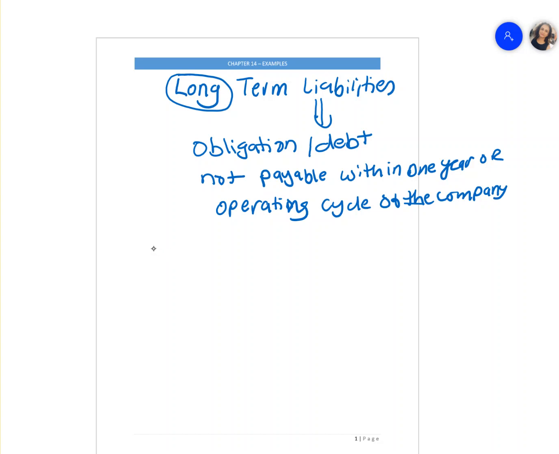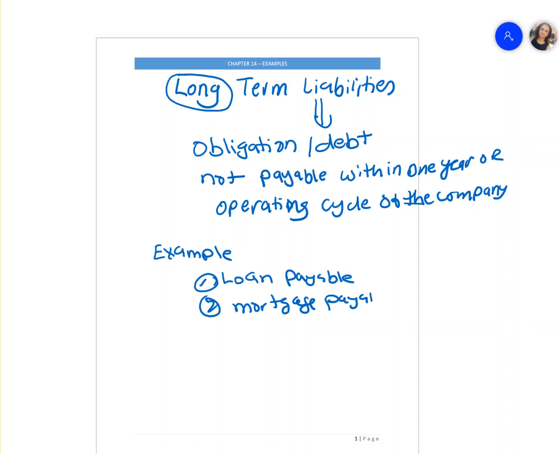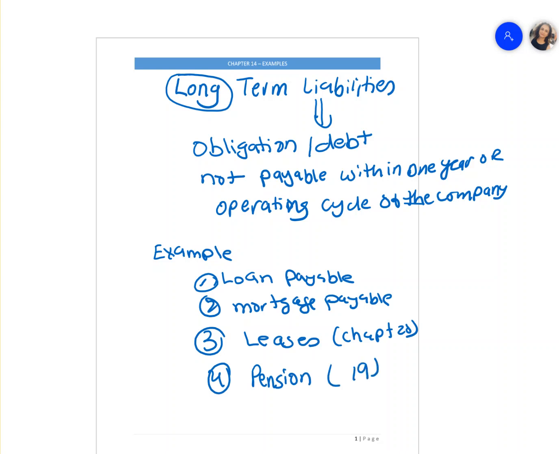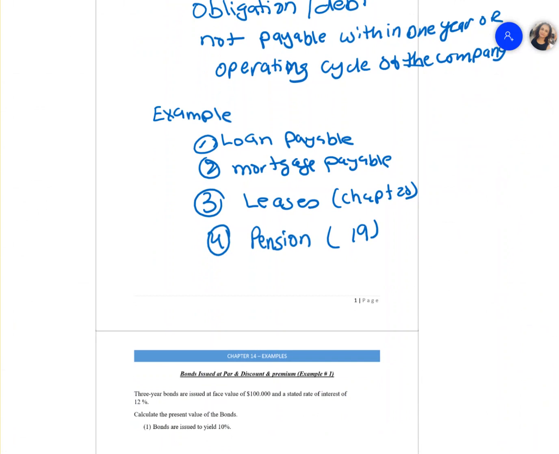An example of a long-term liability that comes to my mind at this point is a loan payable, a mortgage payable, leases, which we're going to be talking about in chapter 20. Long-term liabilities also include your pension, which we're going to be talking about in chapter 19. Then we have bonds payable. Bonds payable is what we are going to be talking about in this chapter.